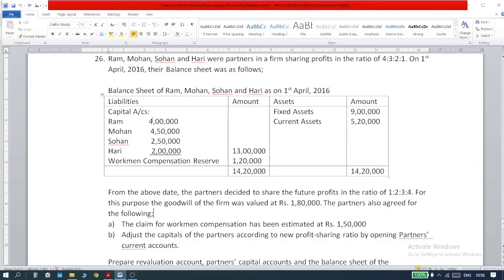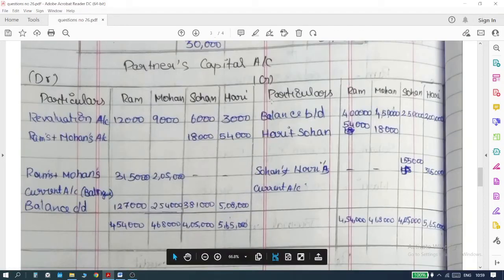In the question we have the capitals of these 4 people. Take this capital, this is the first step, don't mess it up. Take this capital and bring it to the credit side of the partners capital account and just write it as it is. For Ram 4 lakhs, for Mohan 4,50,000, for Sohan 2,50,000, and Hari 2 lakhs. That is the first step.